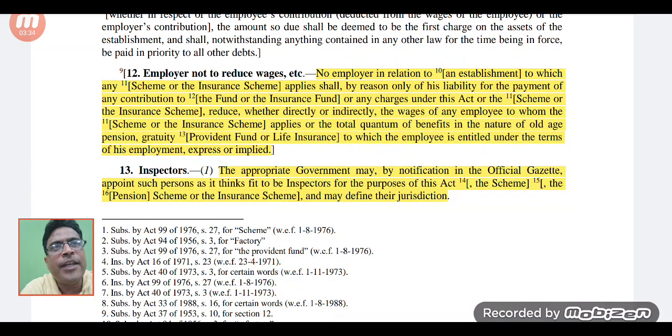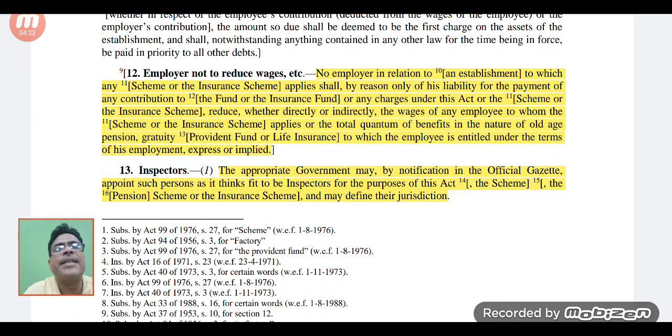If any establishment gives the facility of this PF Act, or the pension scheme, or the employees deposit linked insurance scheme to their employees, it doesn't give authority to that employer to reduce the wages and get more benefits from their side. If an employee is entitled to the facility of this act and the employer is willing to reduce the wages, then the employer cannot reduce the wage knowingly to get more profit. So this is the 12th section.